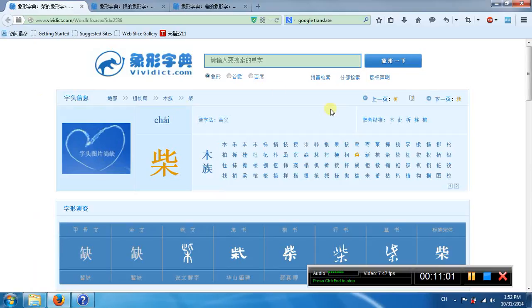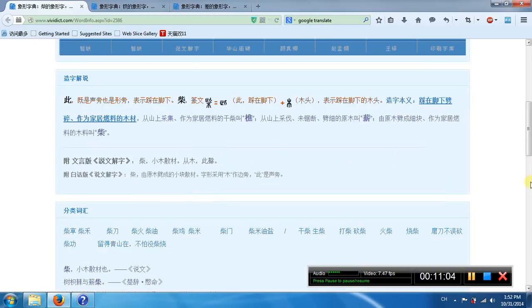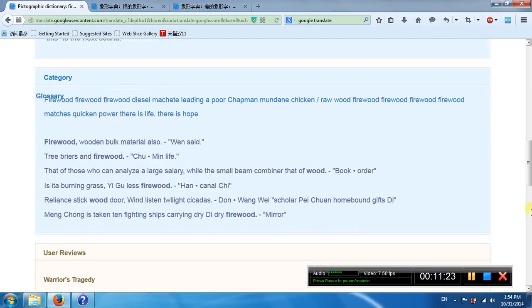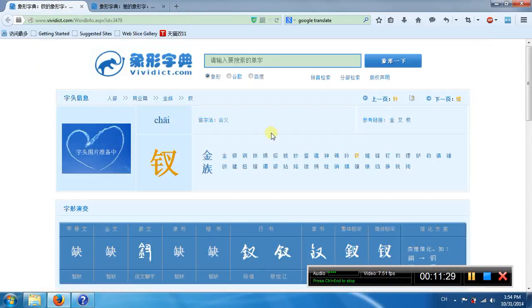This is another chai. His top means underfoot. His bottom means wood. So we use split pieces of wood as fuel. This is chai, firewood.